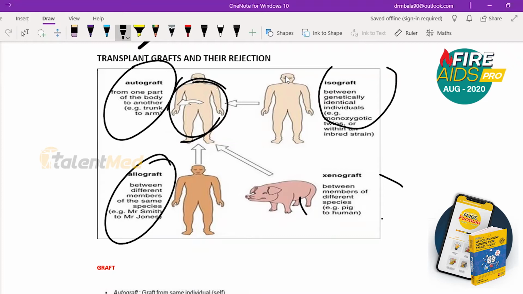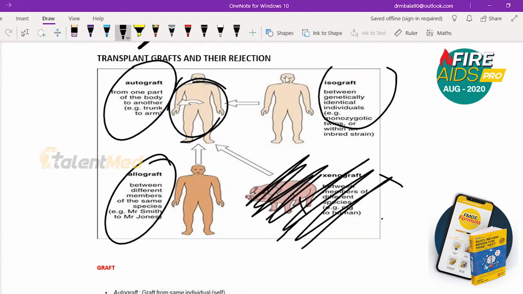But xeno is between 2 species, so do not expect a question from xenograft. You are going to get questions from these 3: auto, iso and allo. Iso means twins. Allo means between 2 different members. These are the only 2 points you need to know from here.